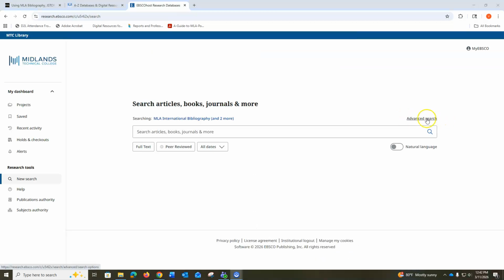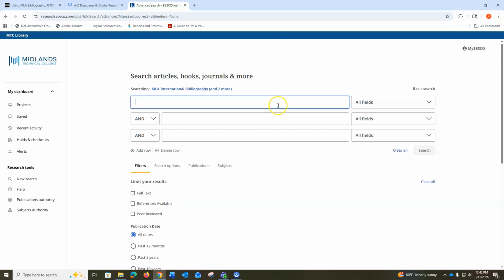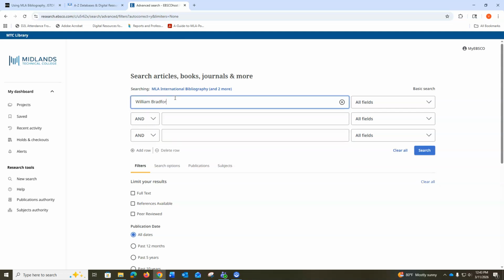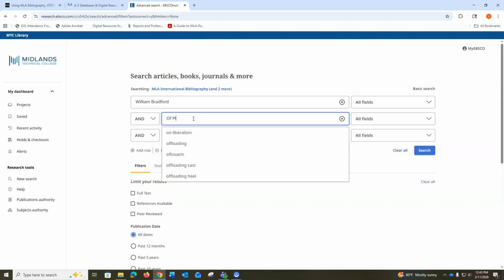I recommend doing an advanced search, as this will allow you to search by both author and title, and the Boolean AND is already set. For example, we may type William Bradford in the first search field and Of Plymouth Plantation in the second. The Boolean AND is already set, so we'll be searching for sources that reference both William Bradford and his work Of Plymouth Plantation.